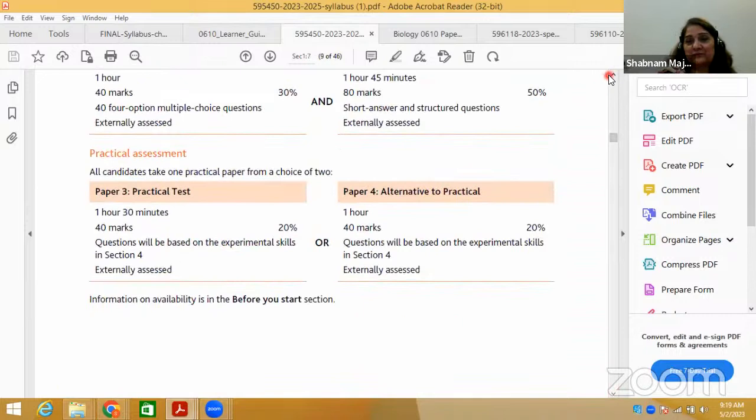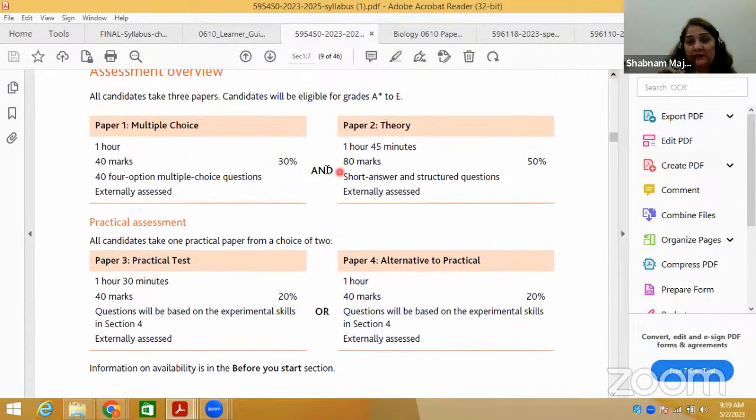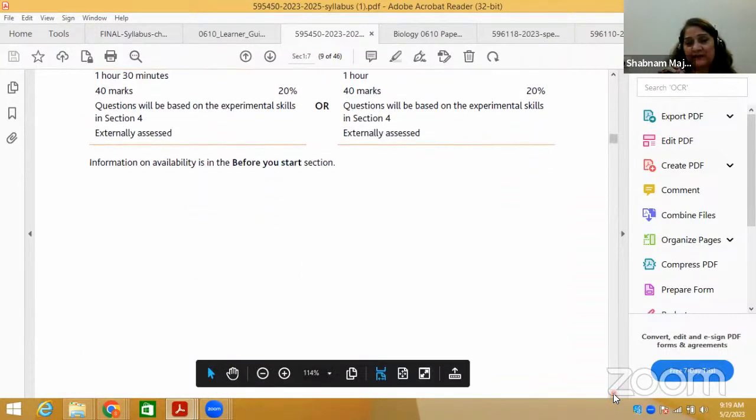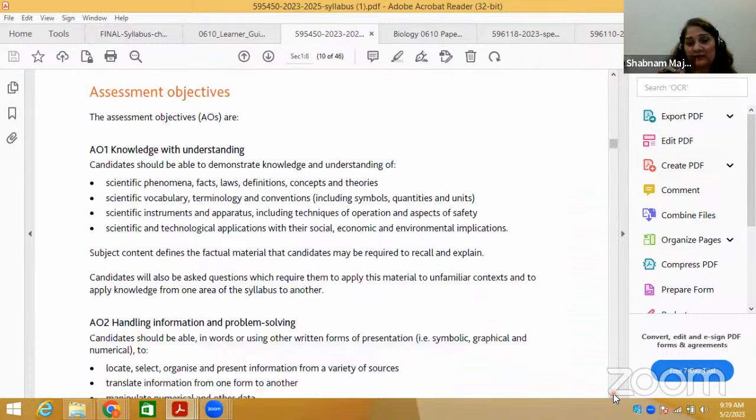The paper is going to be paper 2 for the syllabus. Duration is 1 hour 45 minutes, marks 80, and there will be no section B or C for free response questions. All short answer structured questions with variable marks and variable numbers. So this is for the 5090 O-level syllabus.